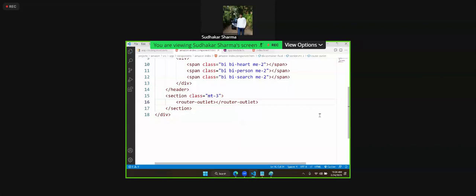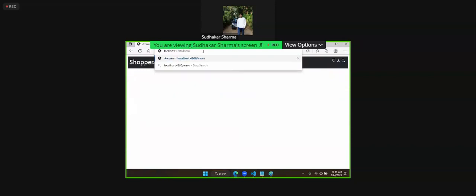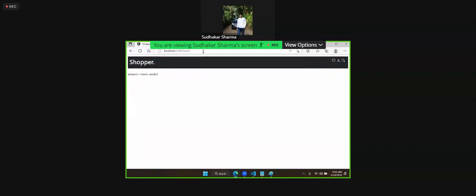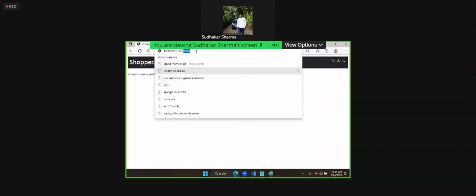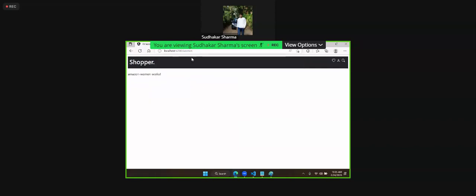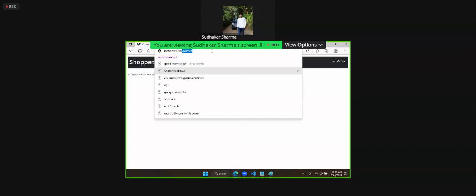Router outlet indicates where I should display your requested content. This is the location where we have to display. That means we need to create an outlet location. And when you define router outlet, now you see, if the request in the URL is men's, it should get men's and show here. That means Amazon men's works. And if in the URL I am requesting women, it will get women works. That means you are requesting in the URL.